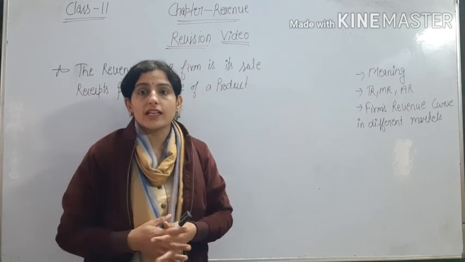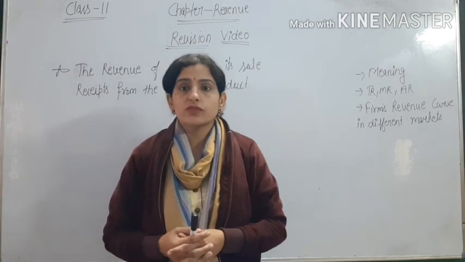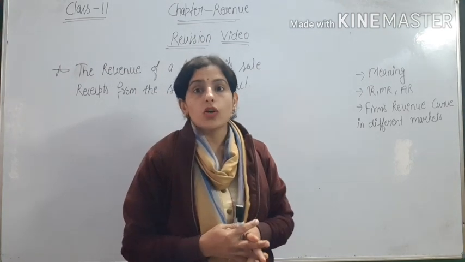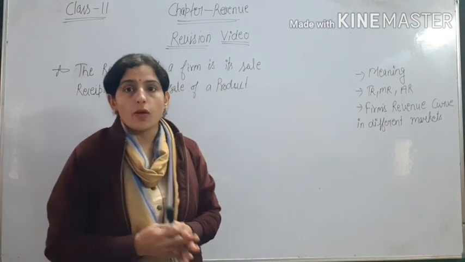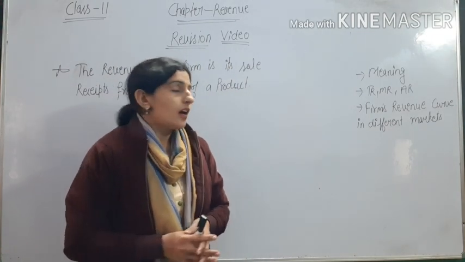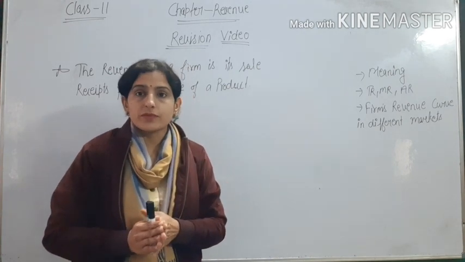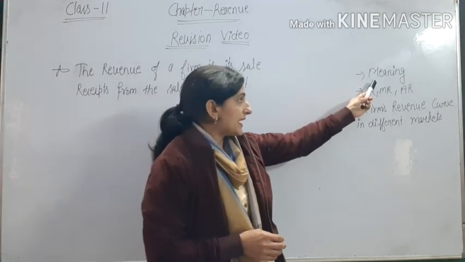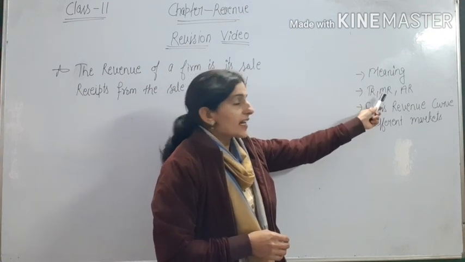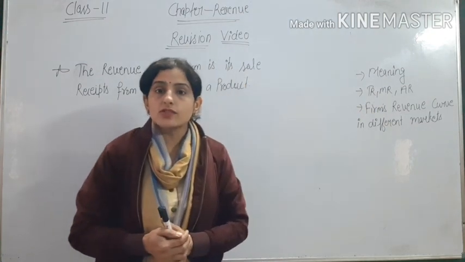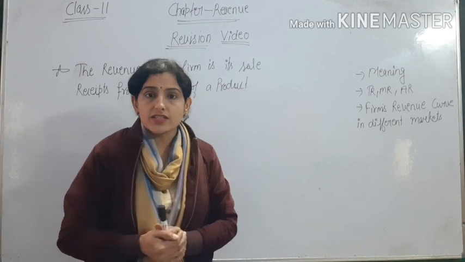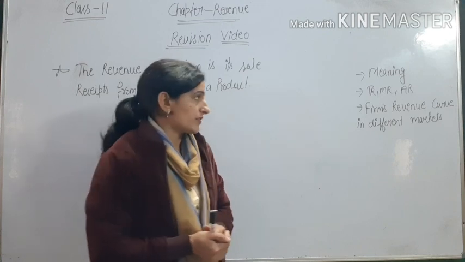Okay. As earlier there are 6-7 parts of this revenue chapter. So we have discussed all these topics in different videos. Today we will revise the full chapter together. Okay. So meaning, then we will talk about the TR, MR, AR. TR means total revenue, MR means marginal revenue, AR means average revenue.